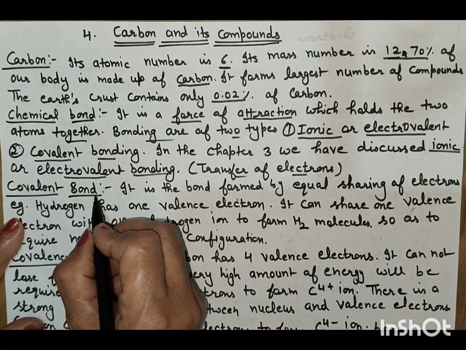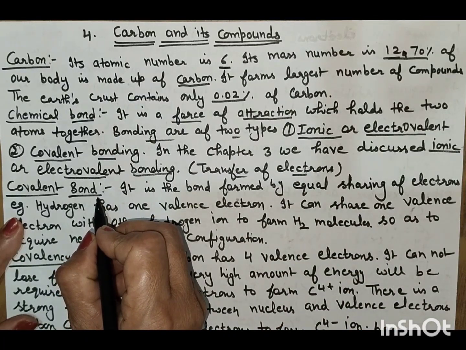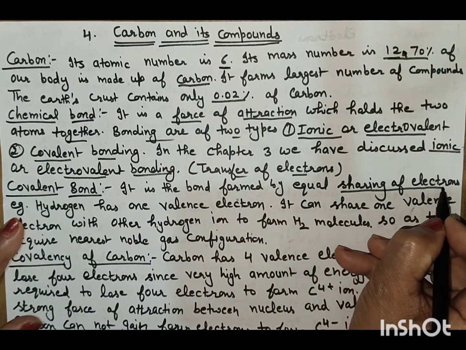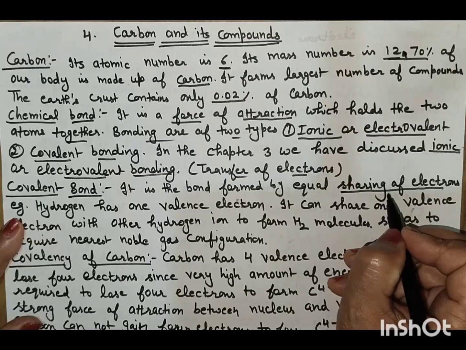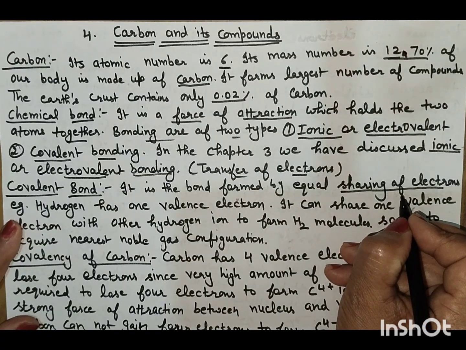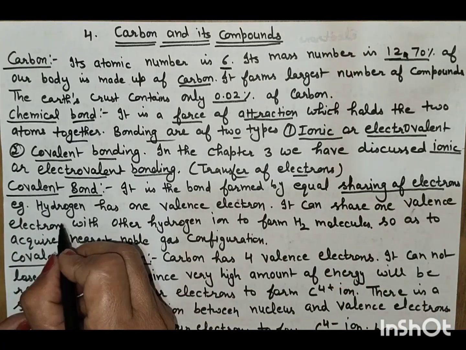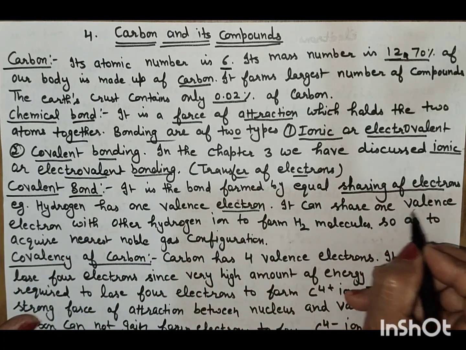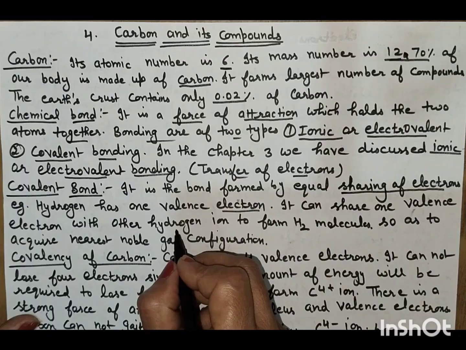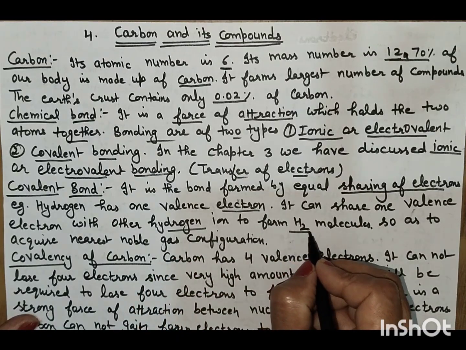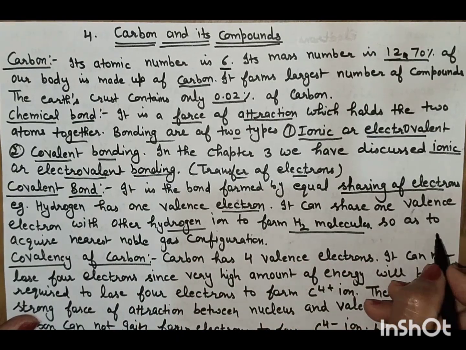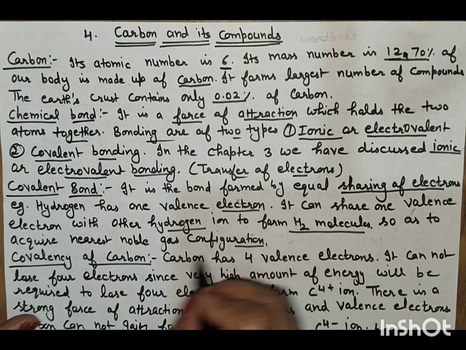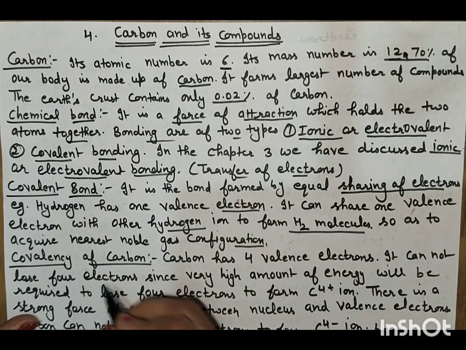Covalent bonding. In this chapter we will discuss covalent bonding. It is the bond formed by the equal sharing of electrons. There is no transfer of electrons, there is sharing of electrons. Example, hydrogen. Hydrogen has one valence electron. It can share one valence electron with another hydrogen atom to form the H2 molecule so as to acquire the nearest noble gas configuration.